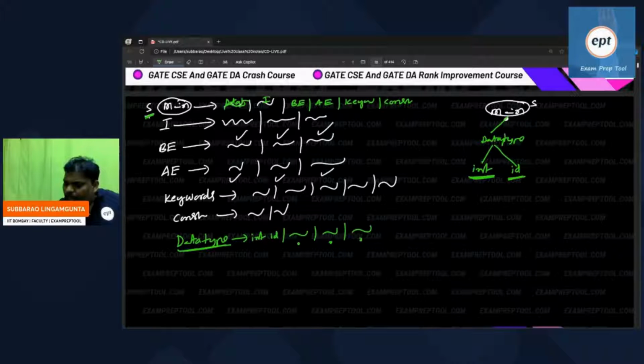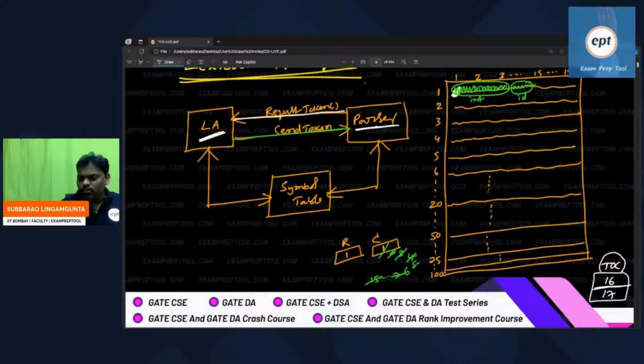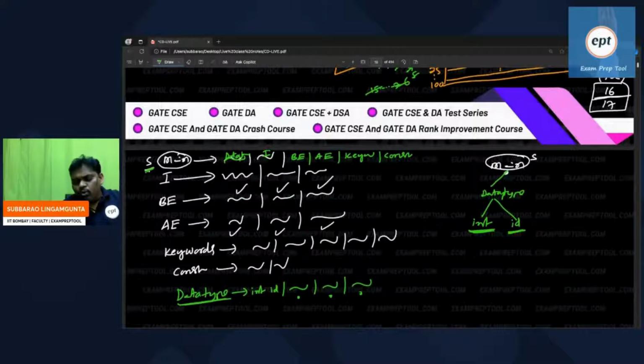In the similar way, he will ask for the next token. Like that, every time the parser will ask for the next token and the lexical analyzer will give the next token. So accordingly, he will see the grammar production, and whichever matches he will go with. He doesn't go blindly. He will always ask who is the next person in the program.